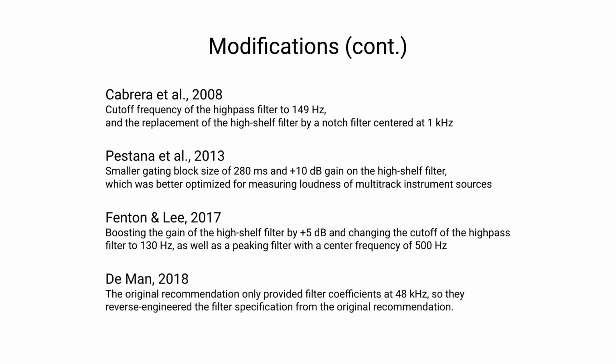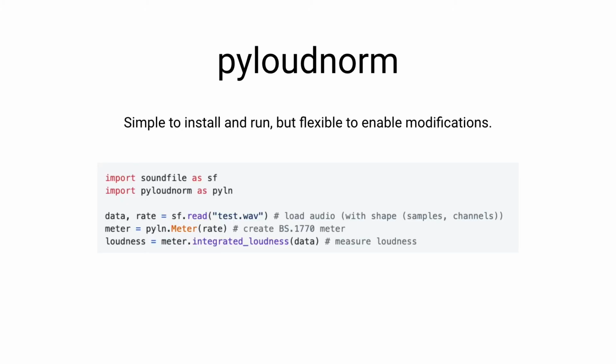But even more recently, Mansbridge et al. in 2018 stated that the algorithm produced in the original specification actually only provides filter coefficients at 48 kilohertz, and it doesn't actually define filter prototypes for other sample rates. So in this work, they reverse engineered the filter specification, which enables us to create completely compliant filters at any sample rate. So now that brings us to our discussion about Pyloudnorm. And the main goal is to have a simple to install and run, but also flexible library that enables us to implement these modifications as well as future modifications.